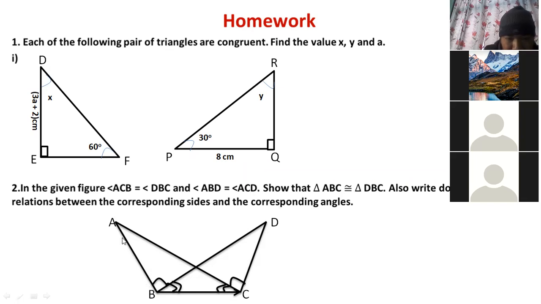What is the corresponding angle of A? Can you tell? Corresponding angle of A is angle D. Because BC is equal, then its opposite angle is this, no? Corresponding angle of A is D. Now can you tell me what is the corresponding side of AB? DC or CD? CD or DC? Very good, very good. You are correct.